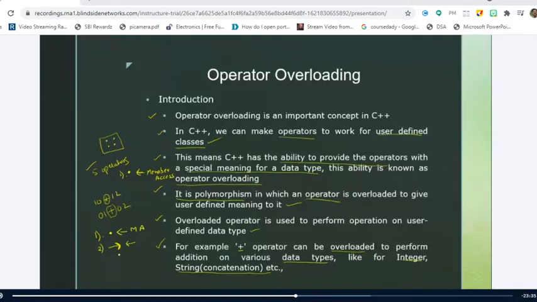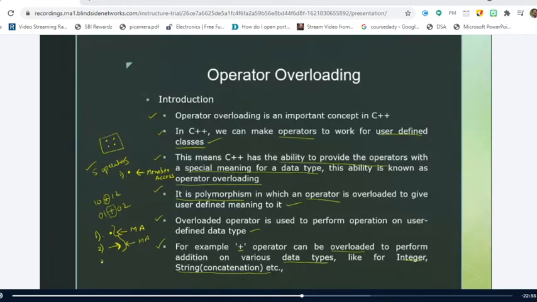Where do we use this arrow? This is also called a member access operator, where we use this arrow to access the members of a structure, but the structure variable is not a normal variable. It is a pointer to the structure. So when we have pointers to structures and we want to access the members of the structures using the pointer to structure, then we make use of this arrow operator. So these two operators are called member access operators.